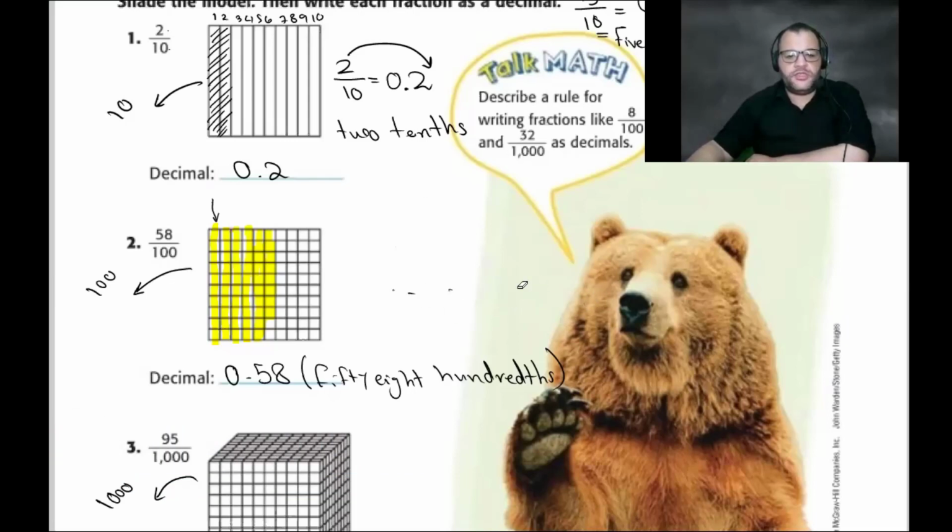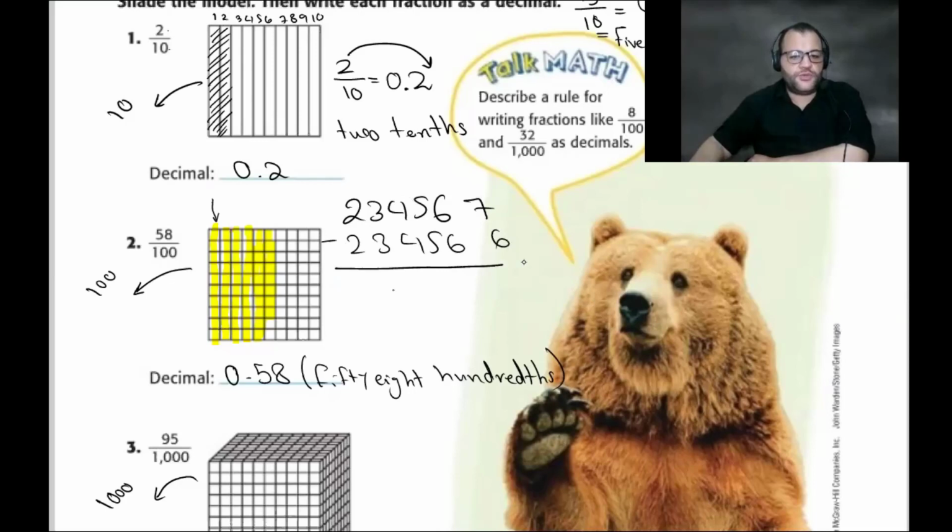So when I ask you to subtract, if you have 234567 minus 234566, can you subtract the two numbers? Yeah. What is the answer? The answer is 000001. So when you write the answer, you write it this way. When I ask you what is the answer, you say just 1. Why did you say 1?